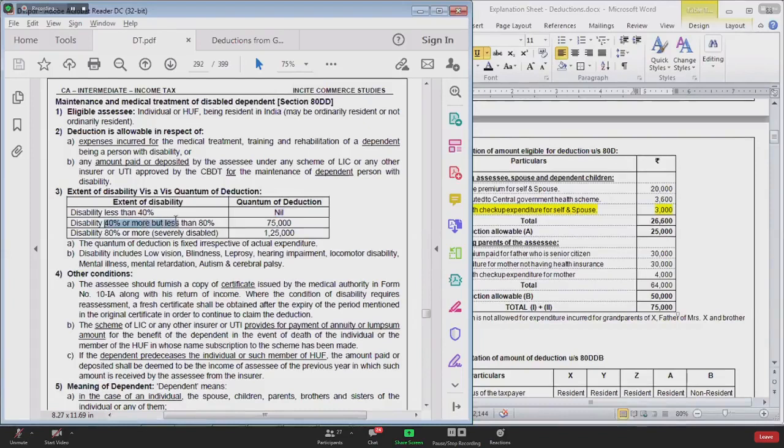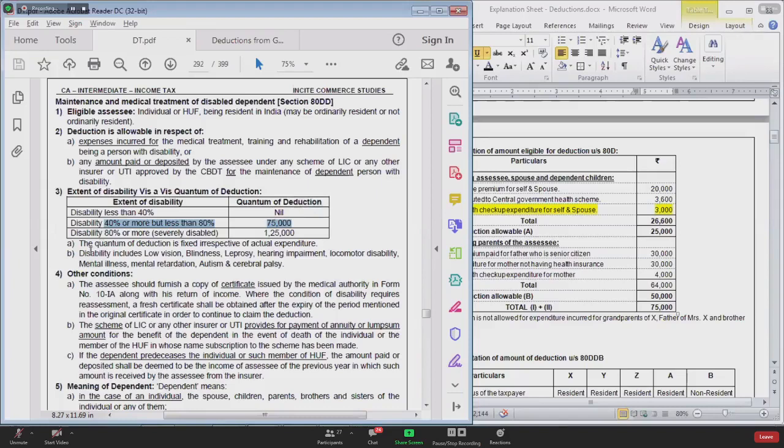If the disability is 40% or more, but less than 80%, then deduction will be 75,000. See, this second point will not cover 80%, it will cover only up to 79. Second point will cover 40 or more, but less than 80. Less than 80 means up to 79. From 40 to 79, 75,000 deduction will be allowed.